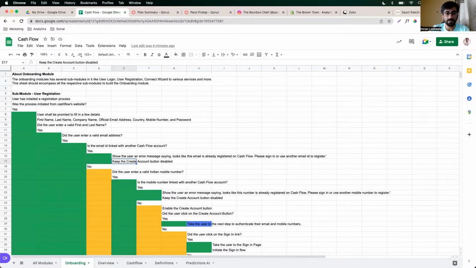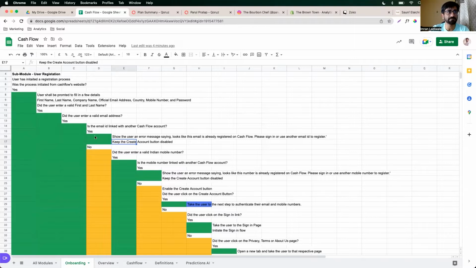So why not verify mobile number via OTP? Absolutely, we'll come over there. Next, is the email address linked with another cash flow account? Yes, that case we saw, we will show them an error. But no, if this email ID is not linked with a cash flow account, great.